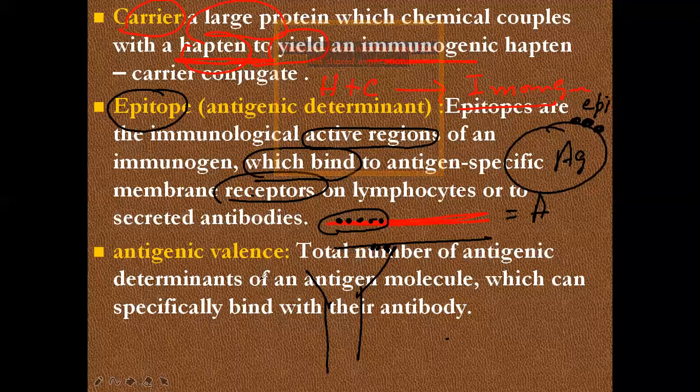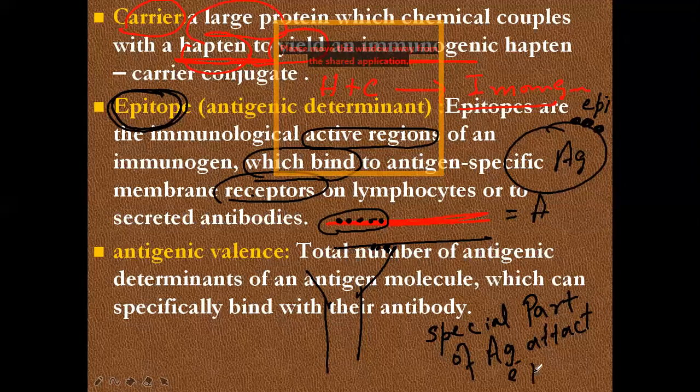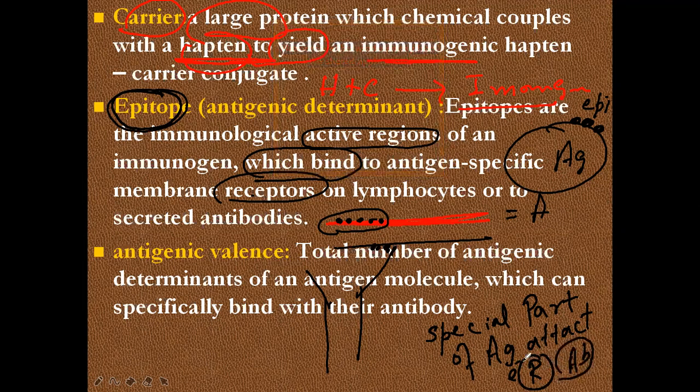We were discussing epitope. Okay, what is epitope? Simple definition: a special part of the antigen. Special part of the antigen attached with what? Attached with a receptor, or attached with an antibody. Okay, so that special part present on the antigen, I will give an example here.